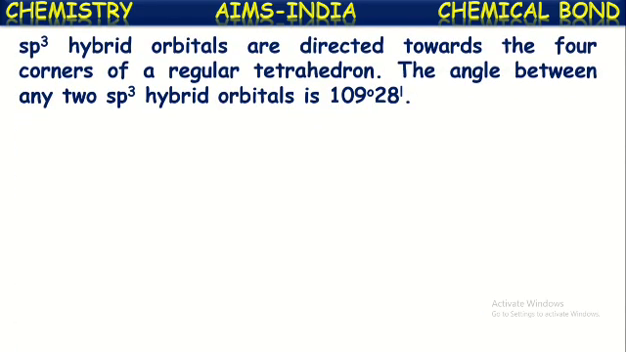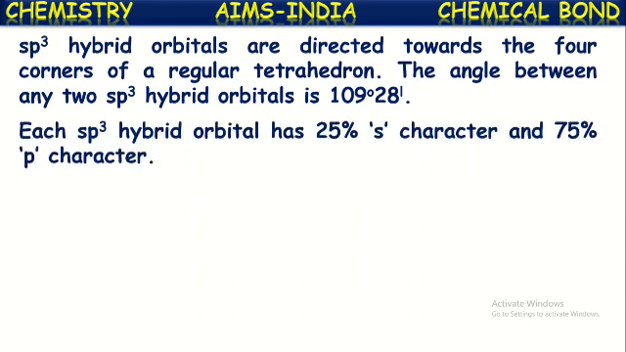Sp3 hybridized orbitals are directed towards the four corners of a regular tetrahedron. The angle between any two sp3 hybridized orbitals will be 109 degrees 28 minutes. Four sp3 hybridized orbitals will be arranged in space in the shape of a tetrahedron, called a regular tetrahedron shape. Here, between any two sp3 hybrid orbitals, the bond angle will be 109 degrees 28 minutes. It is pronounced like this: 109 degrees 28 minutes.